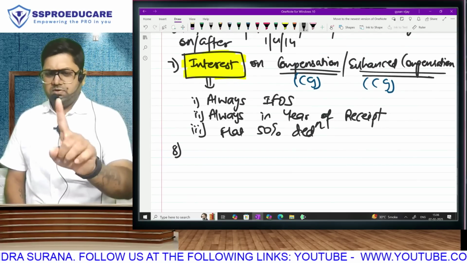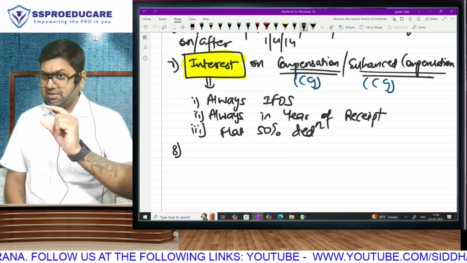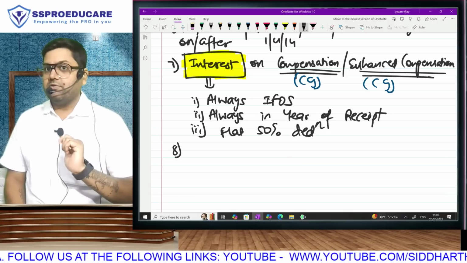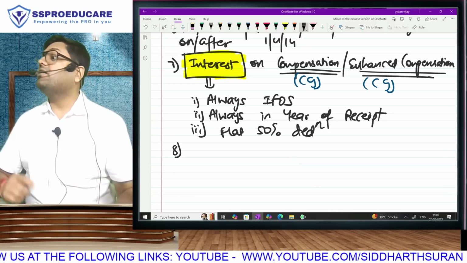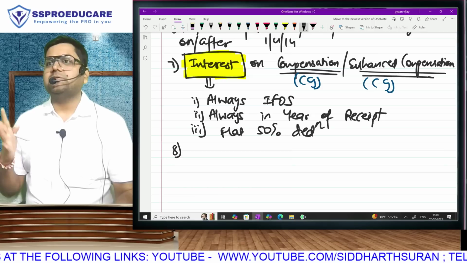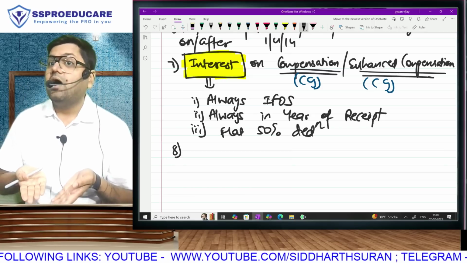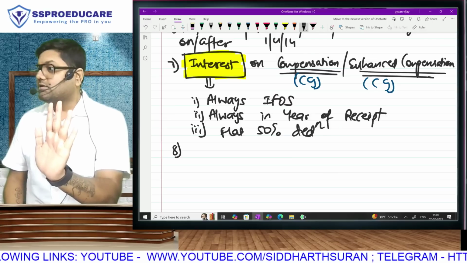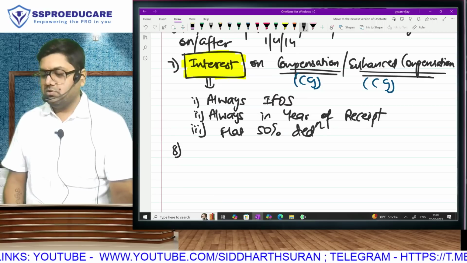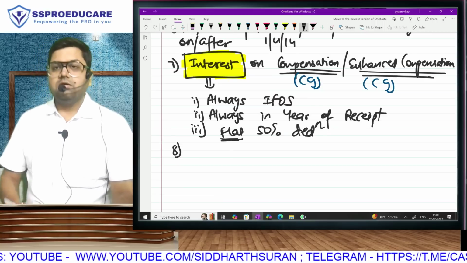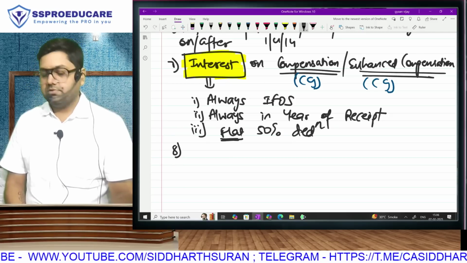Next, in one of the questions of capital gain, we had compensation and then there was interest. I told you to wait for IFOS. Now understand, in that question, supposedly there is 2 lakh interest and they give 1 lakh court expense or 50,000 court expense or anything. Ignore court expense because anyways we are taxing only half. So we are not giving any other deduction. Whatever you receive, half of that is going to be taxable. Flat 50% deduction. Everyone is clear on this?